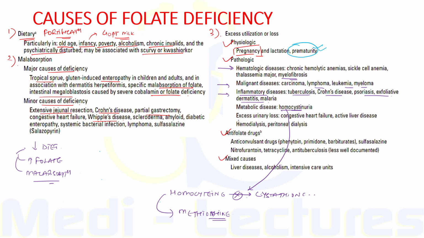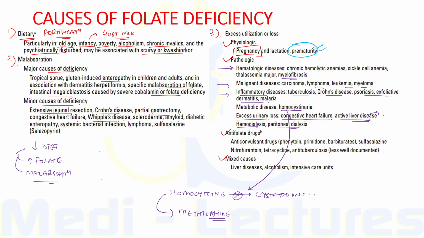Now, excessive urinary loss of folate can occur with congestive heart failure and acute liver disease. So, folate losses of more than 100 microgram per day may occur in some of these patients due to release of folate from the damaged liver cells. Now, hemodialysis as well as peritoneal dialysis can also lead to folate loss. As folate is loosely bound to plasma proteins, it is easily removed from plasma by the dialysis. Therefore, routine folate prophylaxis is now given to these patients.